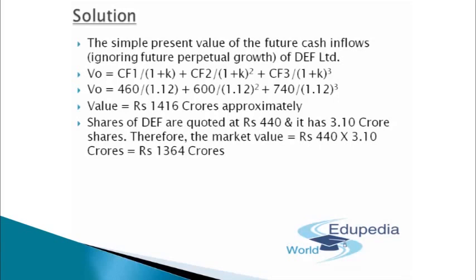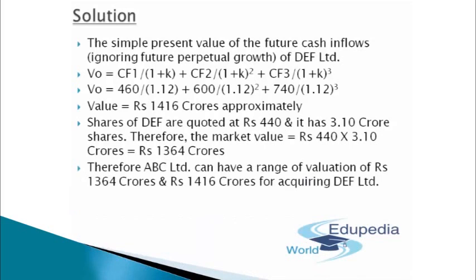Why? You will be able to extract the benefit till 1416 crores. So you have provided the maximum benchmark, that is 1416 crores, and DEF is going to negotiate on the minimum front, that will be 1364 crores. So you'll have to balance both the things accordingly. Therefore ABC Limited can have the range of valuation of rupees 1364 crores and 1416 crores for acquiring DEF Limited. So guys, this question was asked in CA final examination for May 2013.